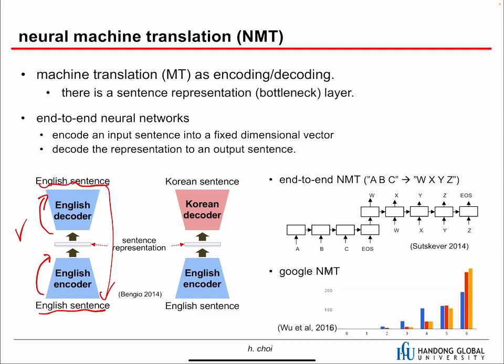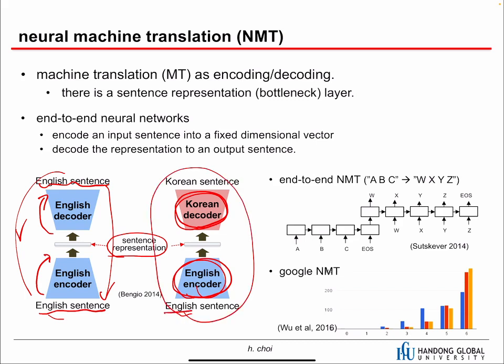And if we have an English encoder and a Korean decoder, then it is translation. But don't get me wrong. If we train the English encoder and decoder in this way, and we train the Korean encoder and decoder, and after that we just combine the English encoder and the Korean decoder, we cannot have machine translation, because this sentence representation is not semantic. So even with this English encoder and Korean decoder, we have to train with this network architecture. The input is an English sentence and the output is a Korean sentence. Then we have to train this neural network, and then we can have a neural machine translation.